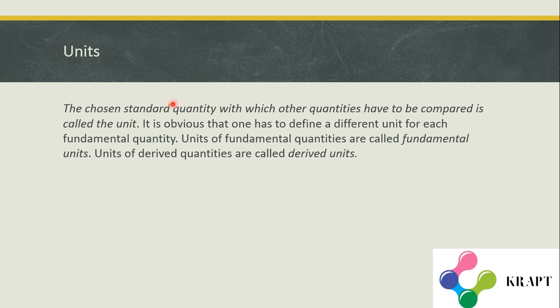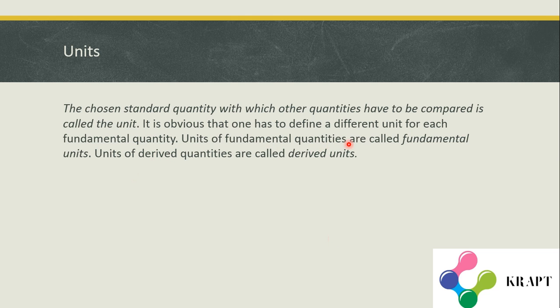For length the unit is meter, and it can be compared with centimeter, kilometer, millimeter, megameter, etc. One has to define a different unit for each fundamental quantity. For length meter, for mass kilogram, for temperature Kelvin, etc.